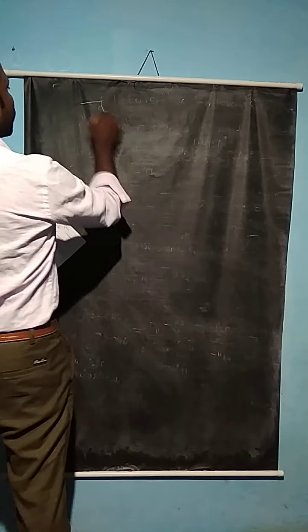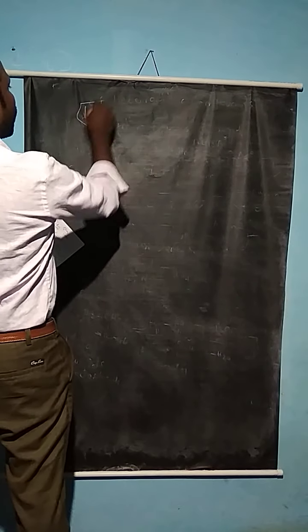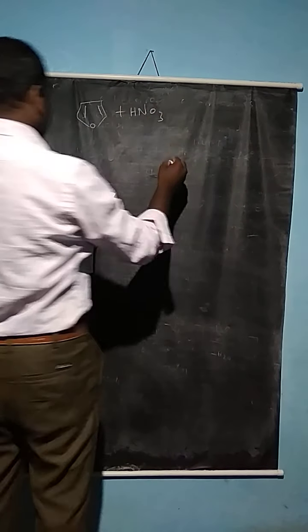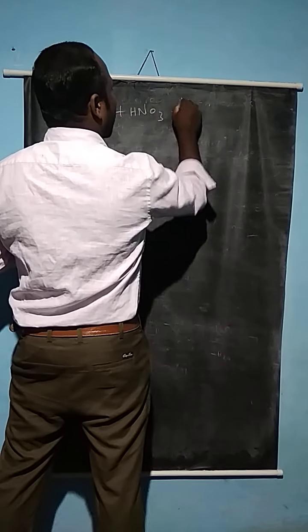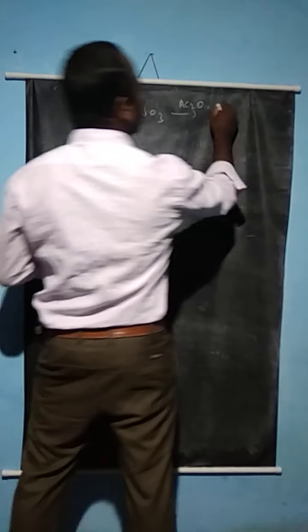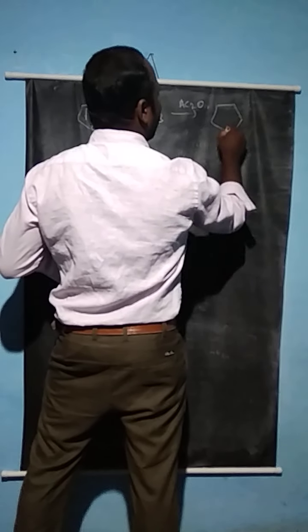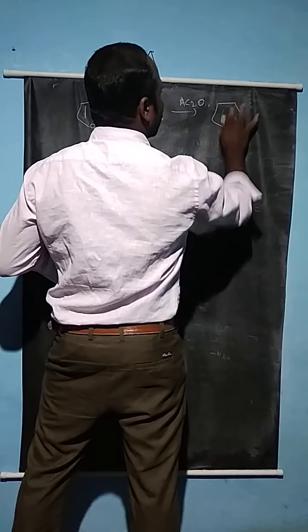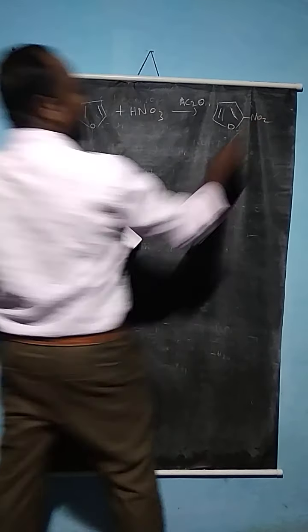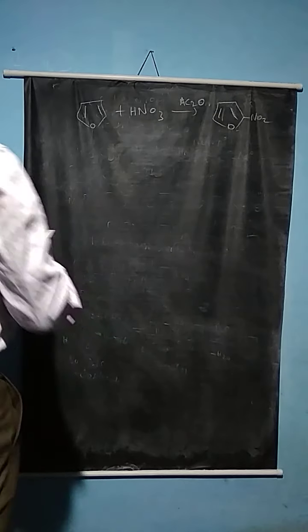See, in electrophilic reactions of furan, furan compounds react with HNO3, nitric acid, in the presence of acetic anhydride, Ac2O. Here, 2-nitrofuran is actually obtained. So 2-nitrofuran: in the second position, one of the electrophilic reagents is actually attached.